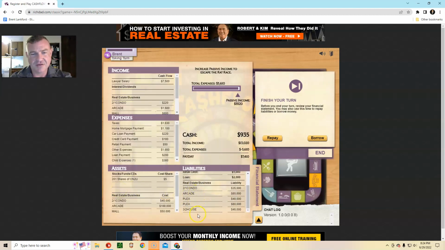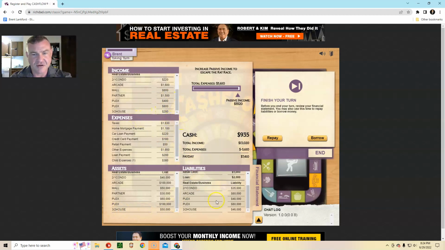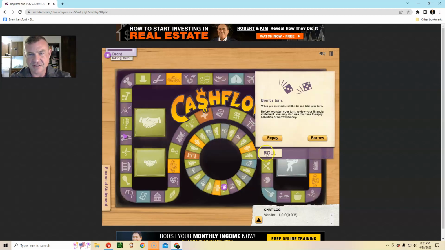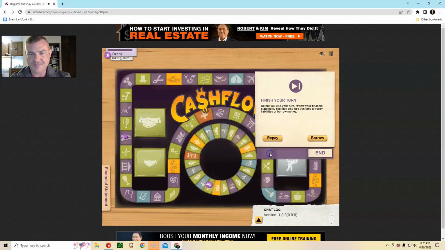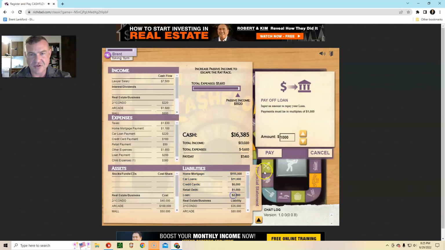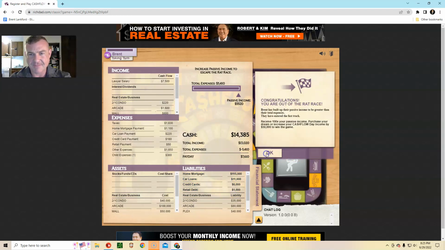All right, same thing. Got the house here. Shows the house here. Shows it here. But we also got a loan here for it. So it's basically negating that. And let's see how we can do this. All right, small deal. Ooh, look at that, great, 40 bucks. So we're gonna sell all this, right? We're gonna repay that $2,000 loan. Boom, out of the rat race.